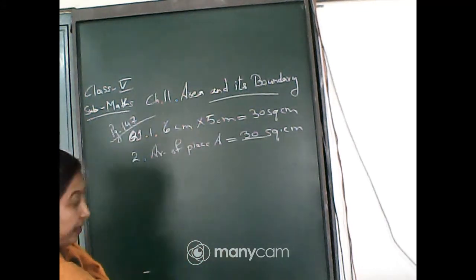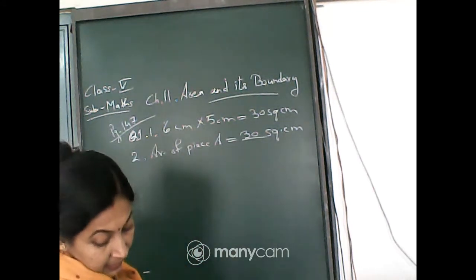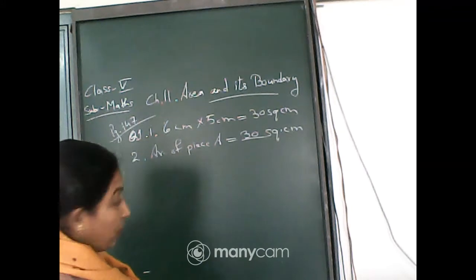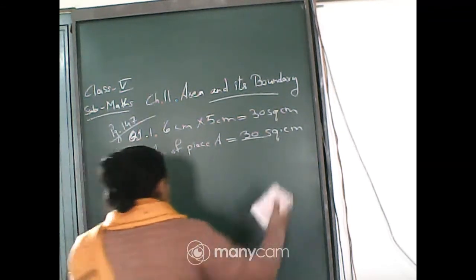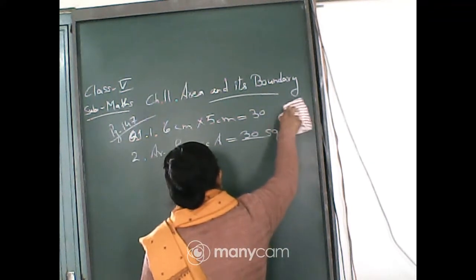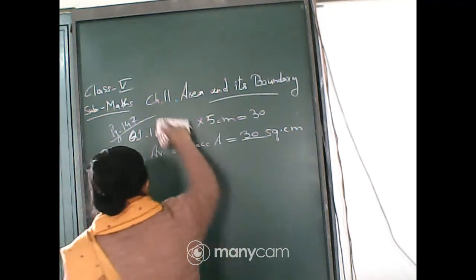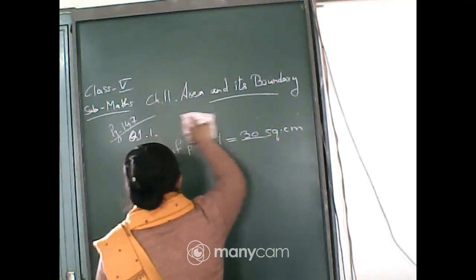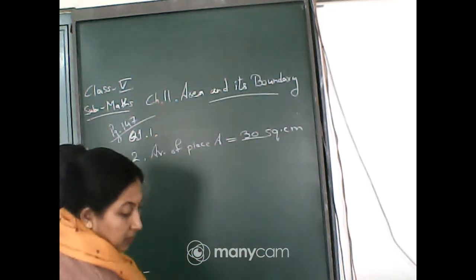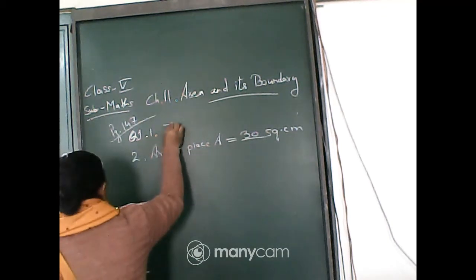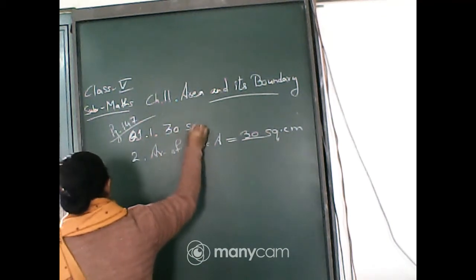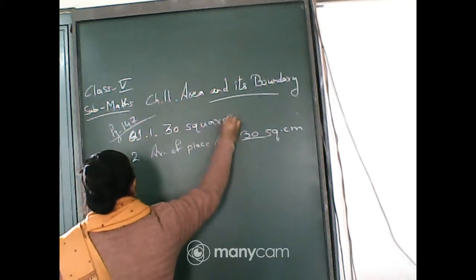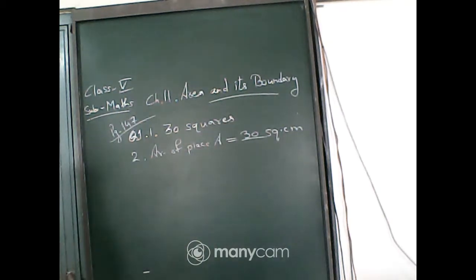Achha, wait. Here it is asked how many squares can be arranged. Here you will write only 30 squares, not square centimeter, since how many squares are asked. Okay, I was wrong that time. Just do the corrections.